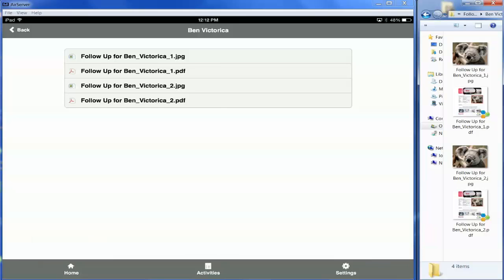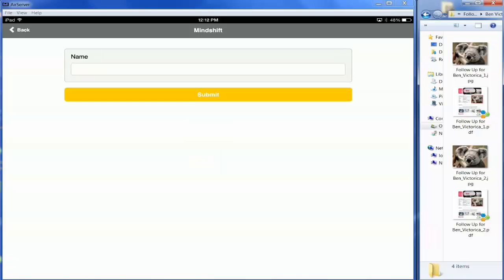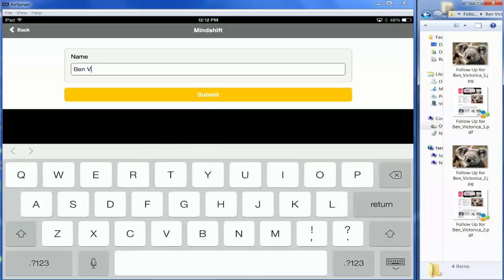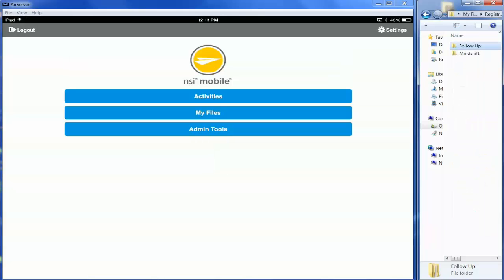The other thing here as far as activities that I created, one is if they're interested in Mindshift, you select the Mindshift button, you simply put in their name, Ben Victorica, and hit submit. That's it. As simple as that. That name is going to be overlaid onto a document that the customer will be able to present for a free assessment. Now you can see that a Mindshift folder was created, and if I double click here, you can see I created another folder on the fly for Ben, and underneath it is Ben's Mindshift registration. The file has also printed on the printer.